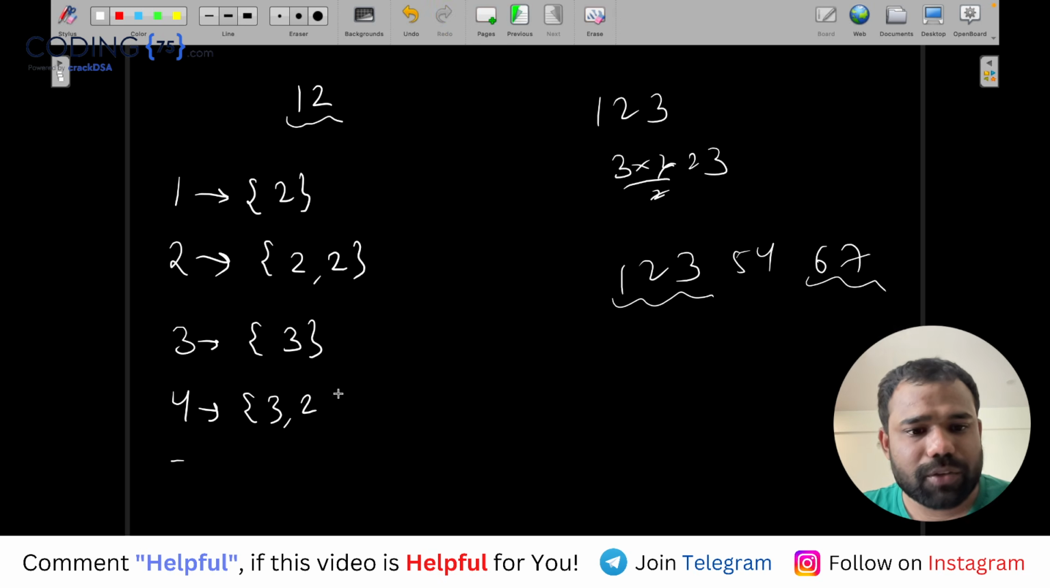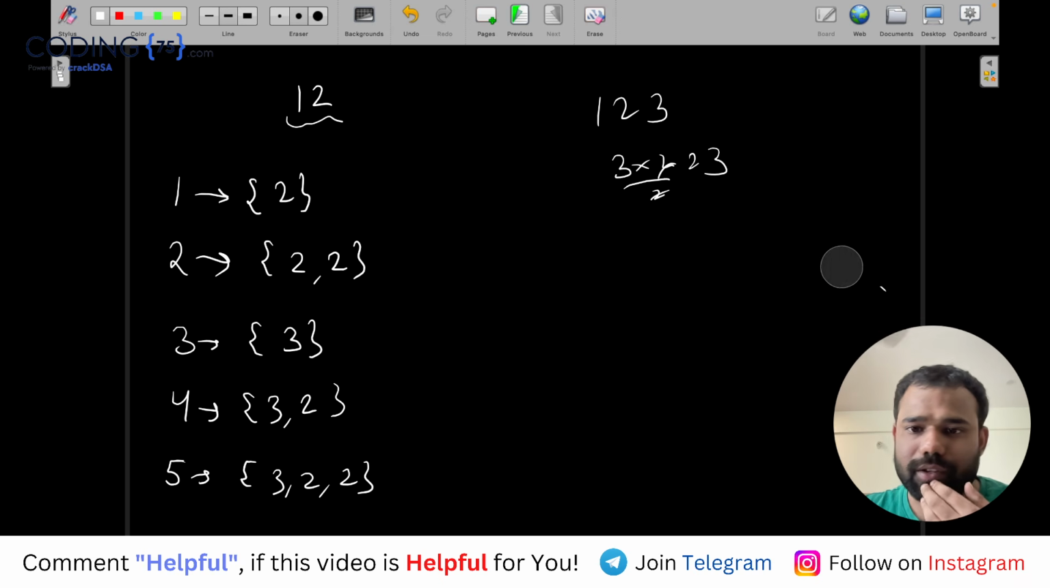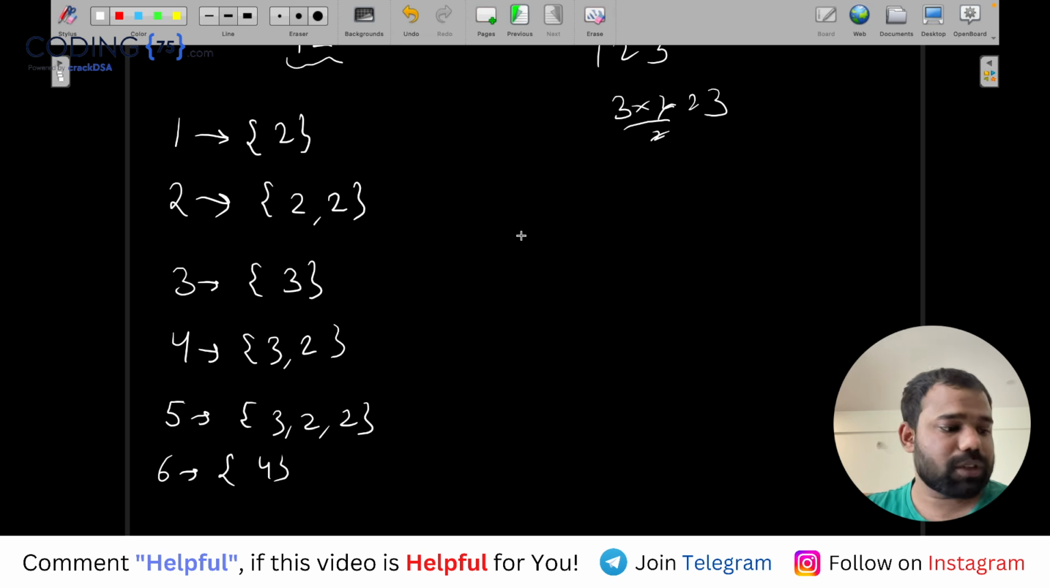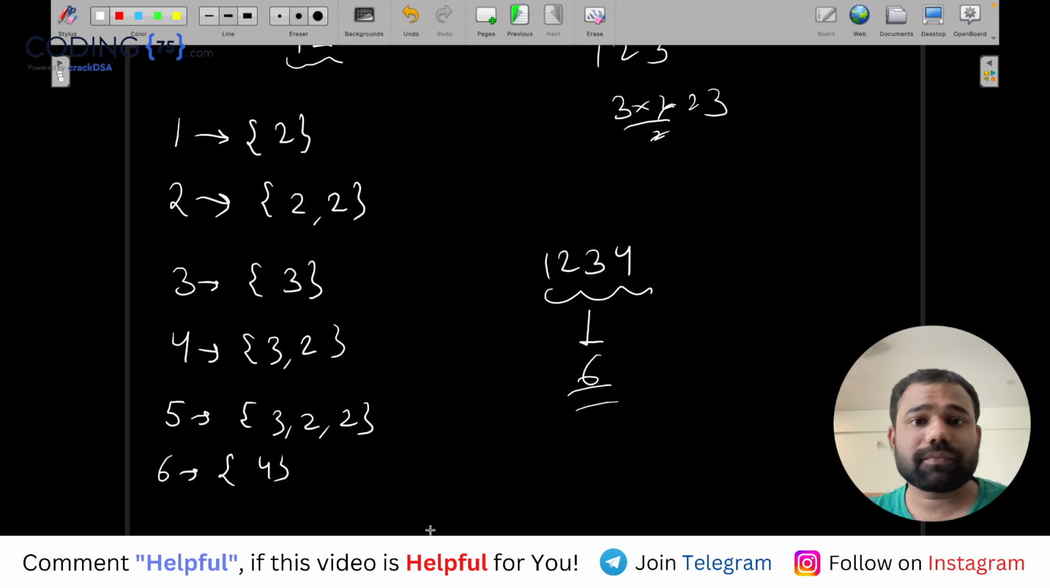Right? For 5, what will I do? For 5 also I will do the same, 3, 2, 2. I got 5. For 6, what will I do? For 6, it will be just 4, because if you have 4 consecutive numbers, it will give you 6 subarrays.